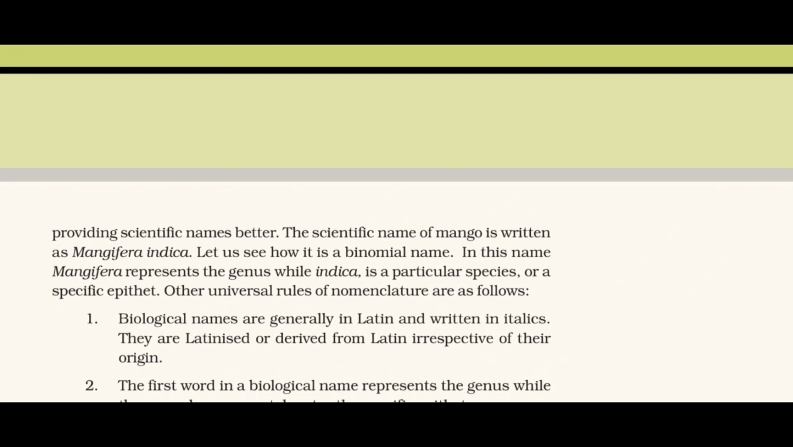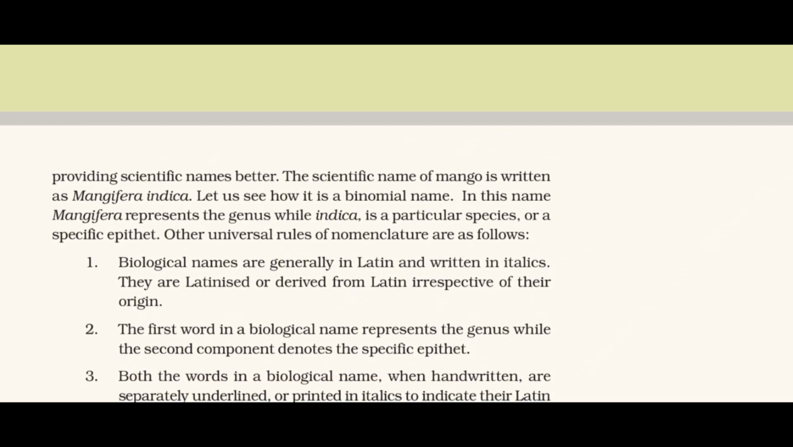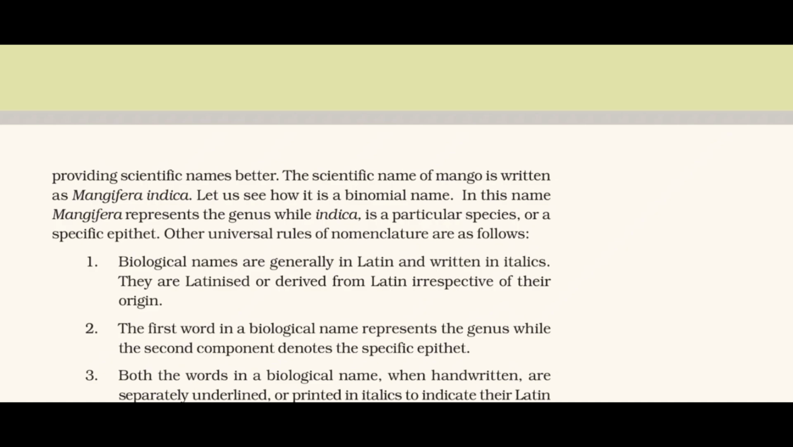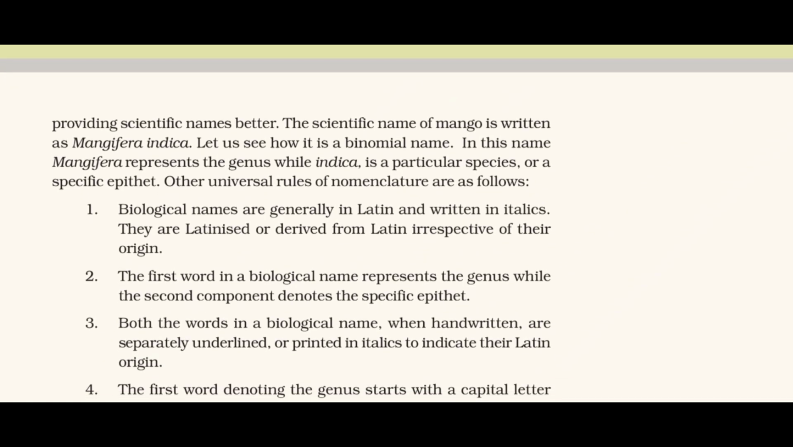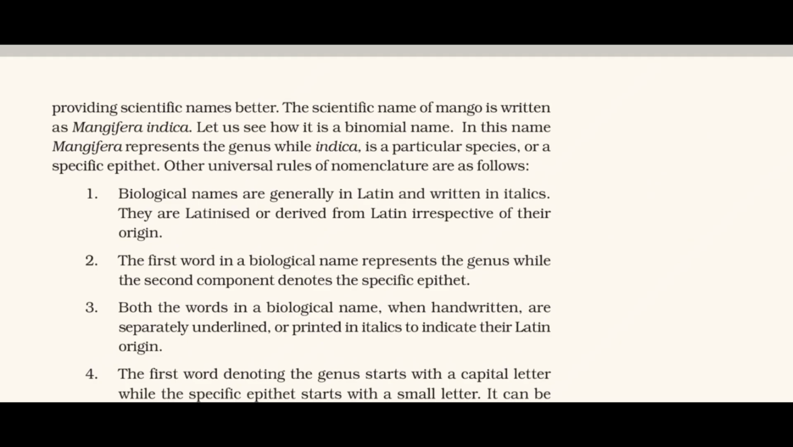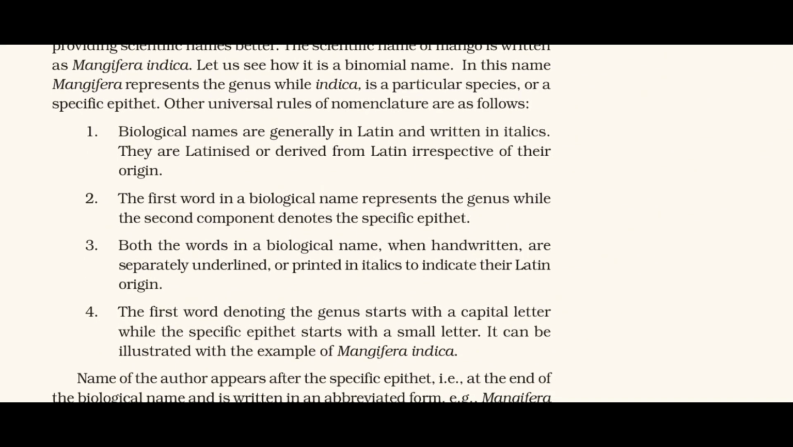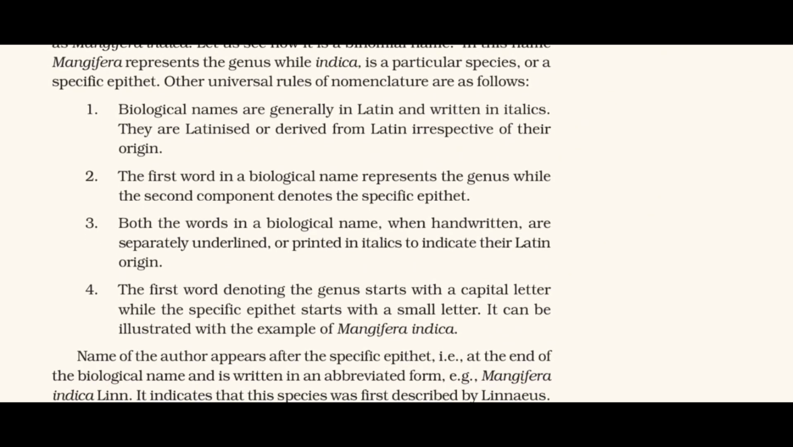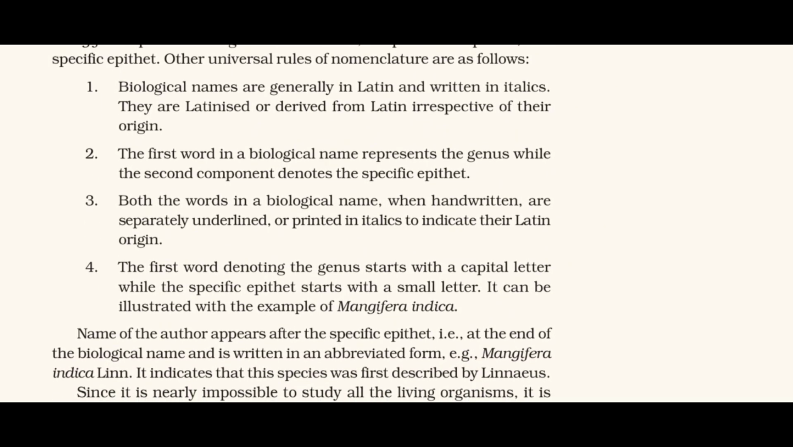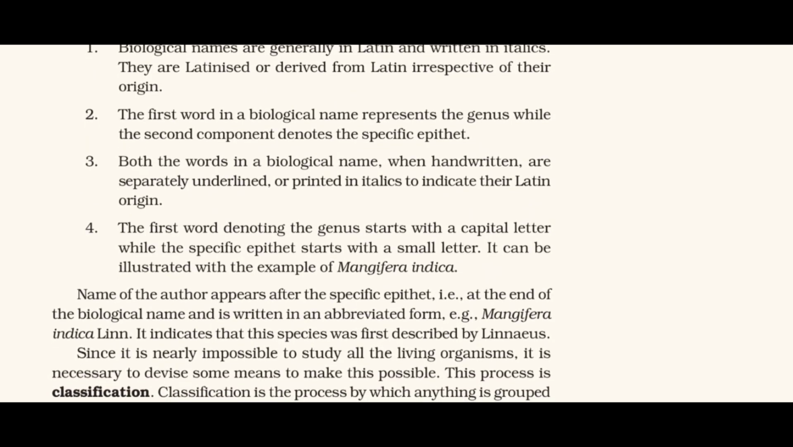2. The first word in a biological name represents the genus, while the second component denotes the specific epithet. 3. Both the words in a biological name, when handwritten, are separately underlined or printed in italics to indicate their Latin origin. 4. The first word denoting the genus starts with a capital letter while the specific epithet starts with a small letter. It can be illustrated with the example of Mangifera indica. Name of the author appears after the specific epithet, i.e., at the end of the biological name and is written in an abbreviated form, e.g., Mangifera indica Linn. It indicates that this species was first described by Linnaeus.